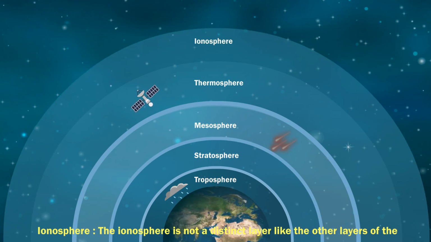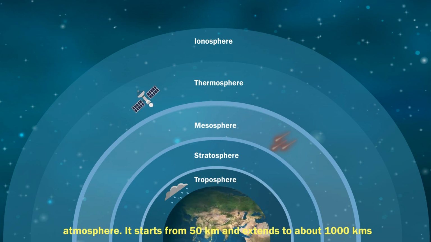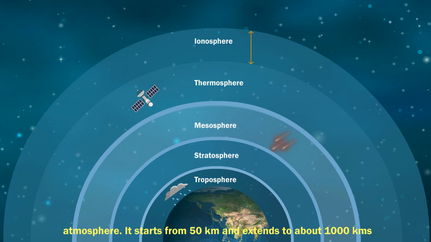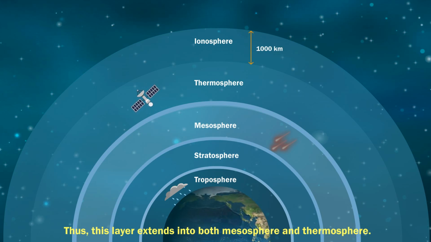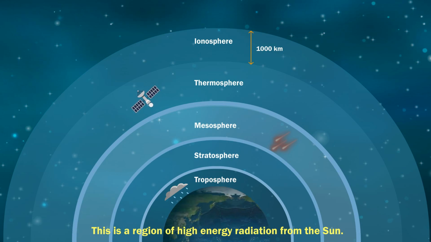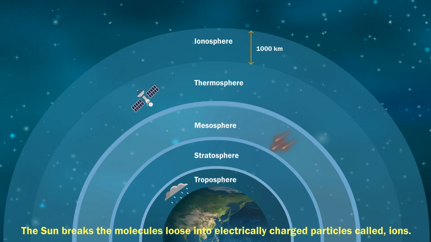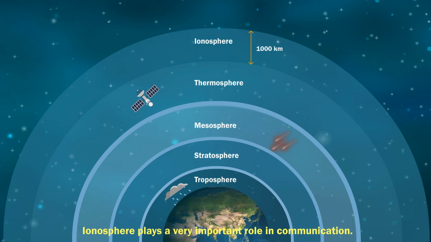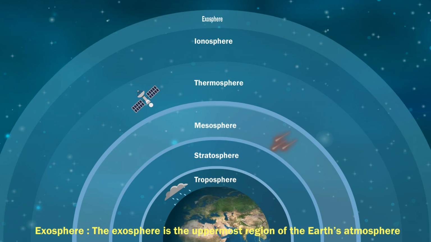Ionosphere. The ionosphere is not a distinct layer like the other layers of the atmosphere. It starts from 50 kilometers and extends to about 1000 kilometers. Thus, this layer extends into both mesosphere and thermosphere. This is a region of high-energy radiation from the sun. The sun breaks the molecules loose into electrically charged particles called ions. Ionosphere plays a very important role in communication.